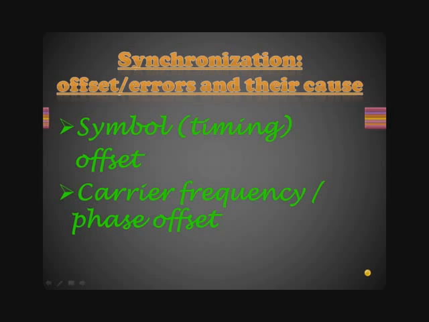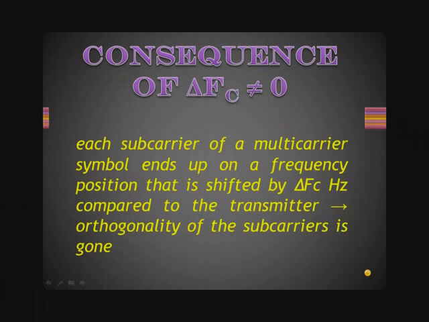When Δfc is not equal to 0, where Δfc is the frequency difference between the two carriers, each subcarrier of the multi-carrier symbol ends up at a frequency position shifted by Δfc hertz compared to the transmitter. Hence, the orthogonality gets lost. Because of this impact, synchronization is needed. Therefore, the orthogonality of the subcarriers is gone, so the need for synchronization arises.